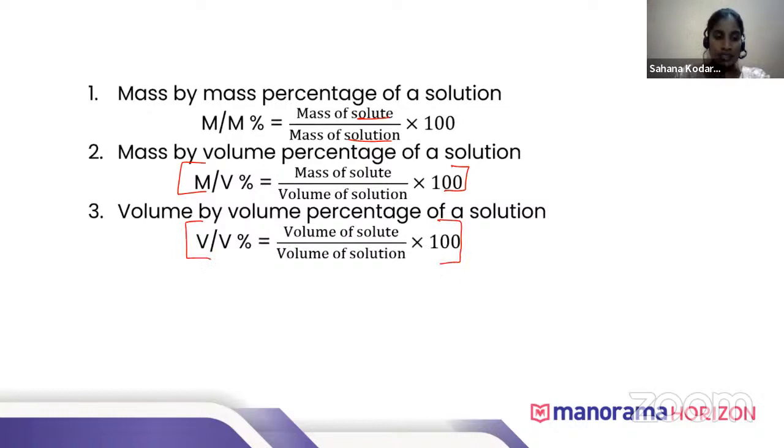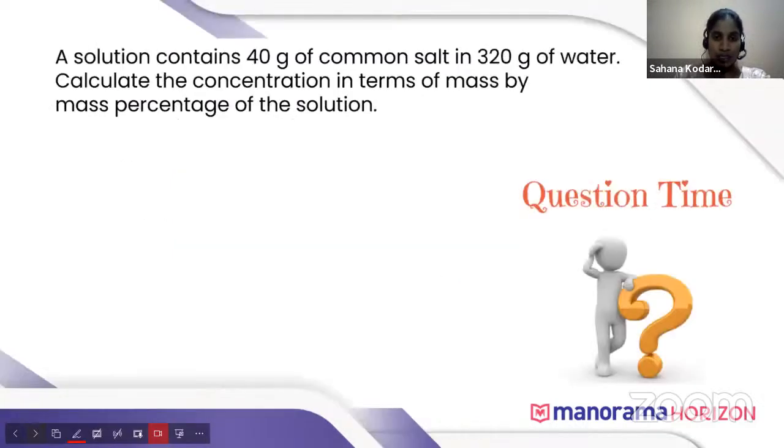Okay. Now let us calculate one. Let us take an example. Here, a solution contains 40 gram of common salt and 320 gram of water.